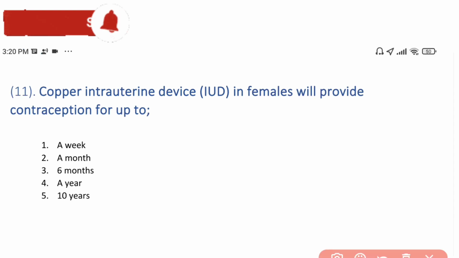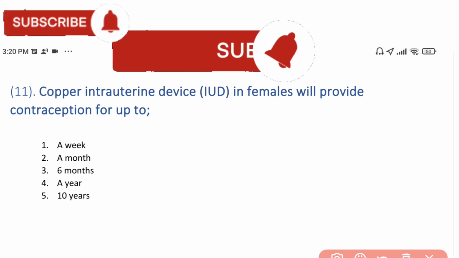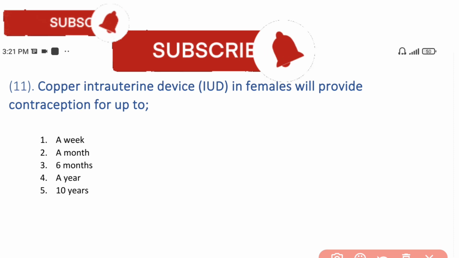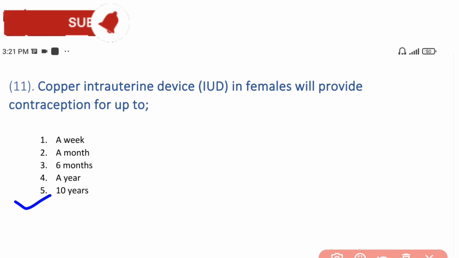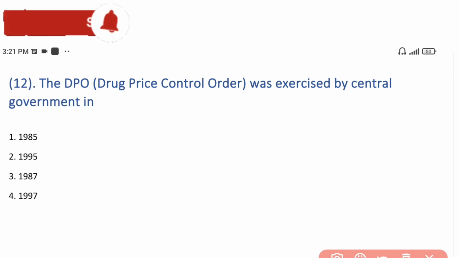So next question is: a copper intrauterine device in females will provide contraception for up to. The answer is up to 10 years. Intrauterine devices can provide contraception in females up to 10 years. Next is: the DPCO, Drug Price Control Order, was exercised by the central government in which year? 1995. The answer is 1995.